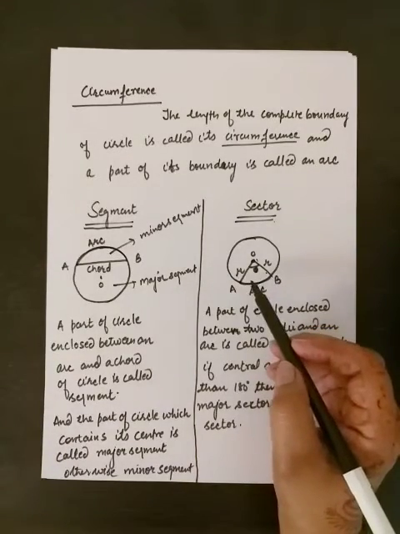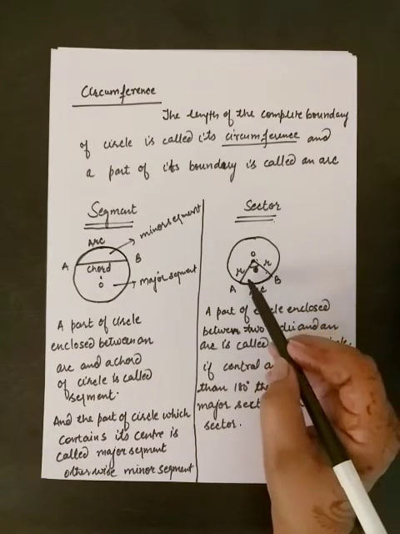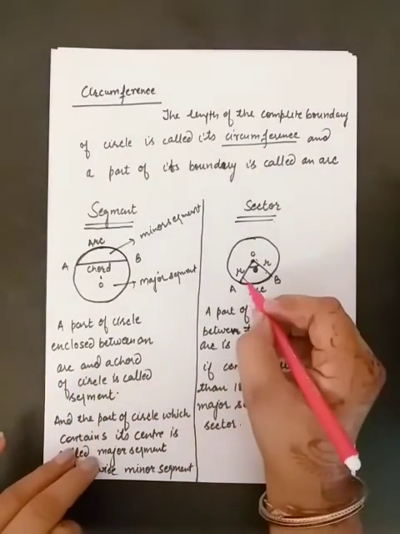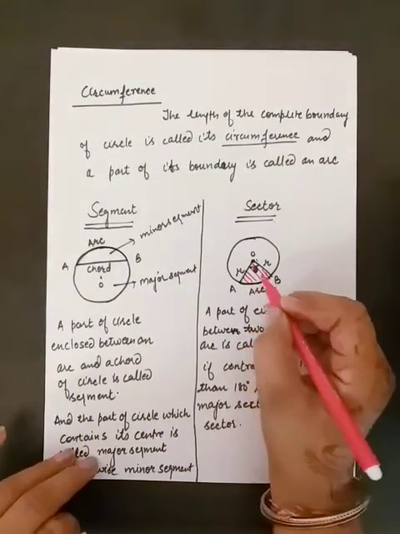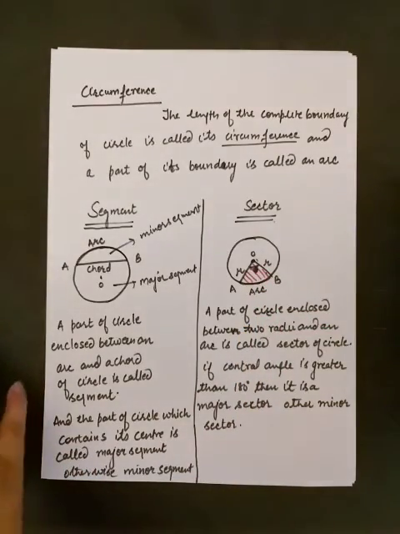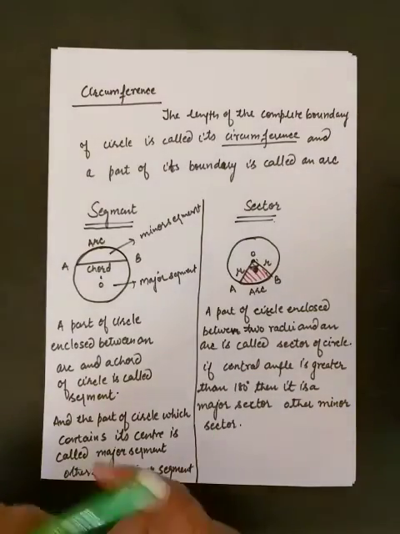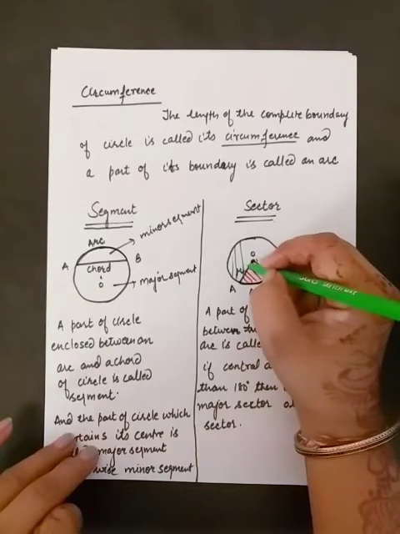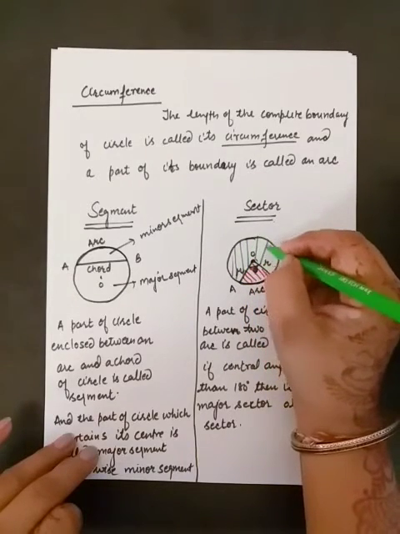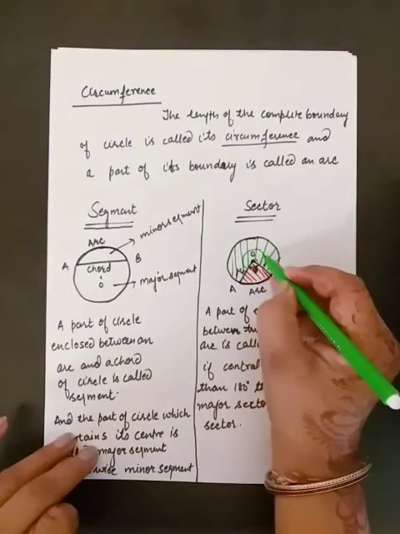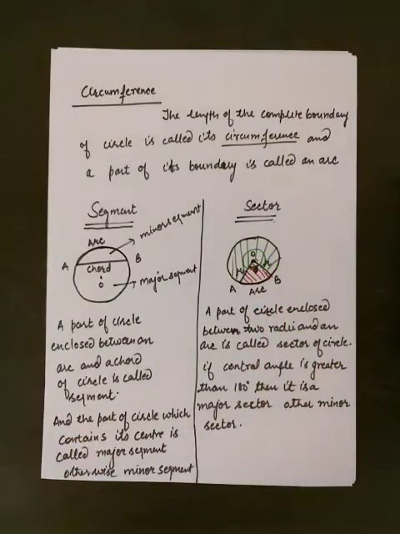In a given circle, there are two sectors. The minor sector is this one, because the central angle is less than 180 degrees, and the other sector, meaning the above part, the other part or second part of this circle, is the major sector, because here this one angle is greater than 180 degrees.